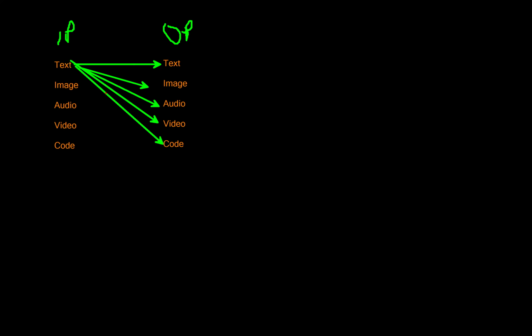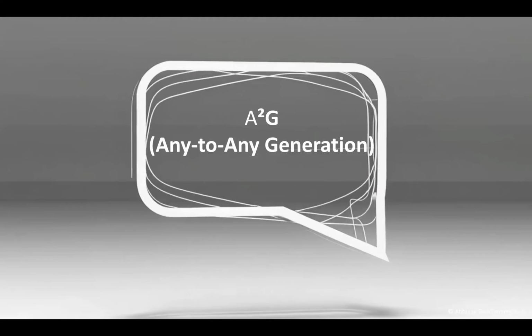Similarly, if your input is image, you can generate text from that image. You can again generate an image from an image. You can generate audio from an image. You can generate video from an image, and you can generate code from an image. Similarly, from audio, video, code also, you can generate all these basic output formats. So that's what A to G, or any to any generation, means. It means you can provide any type of data as an input, and you can generate any type of data as an output.